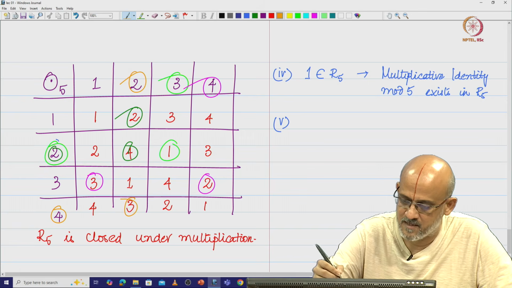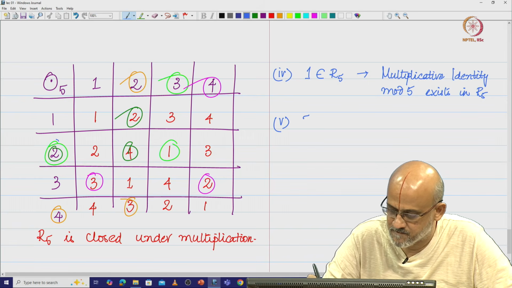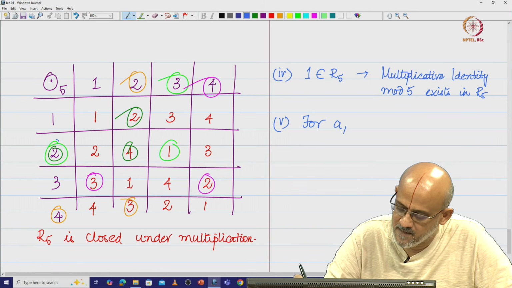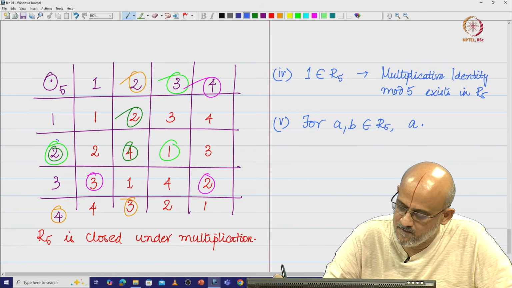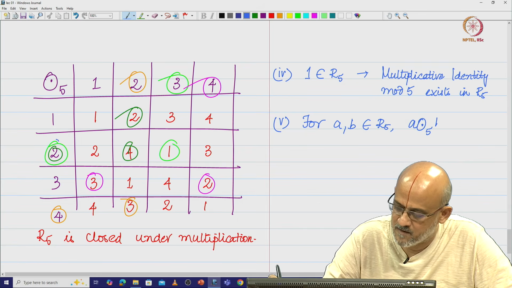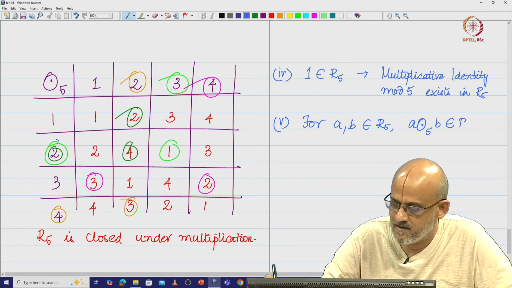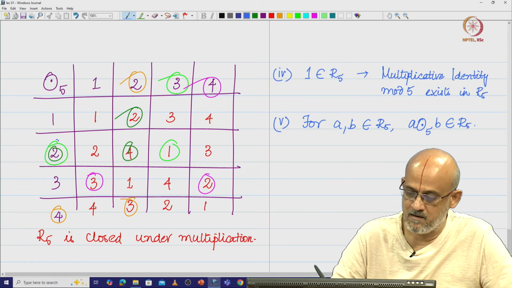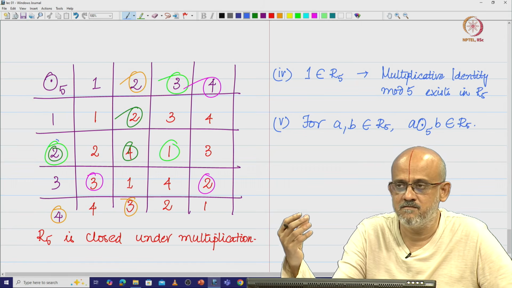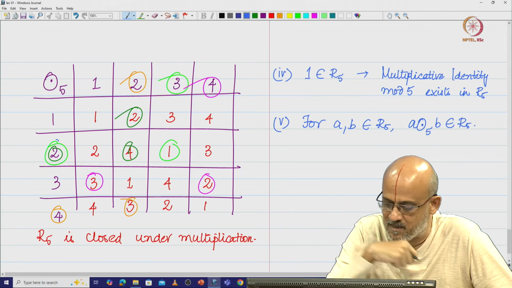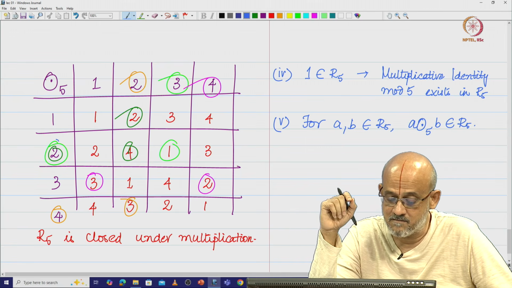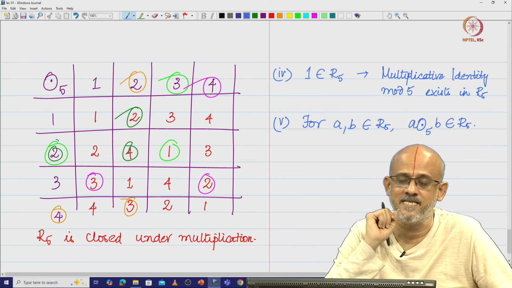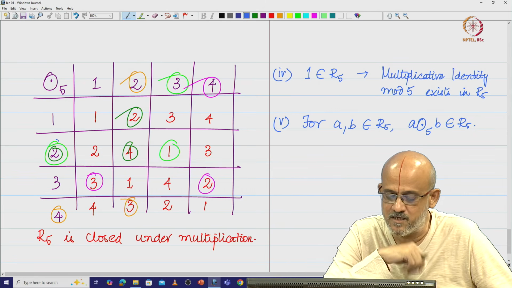Therefore we are going to say that for A, B in R 5, A multiplication modulo 5 B is also an element of R 5. Now the moment of palpitation comes, because we want to check whether there is going to be a multiplicative inverse existing for every non-zero element in R 5.